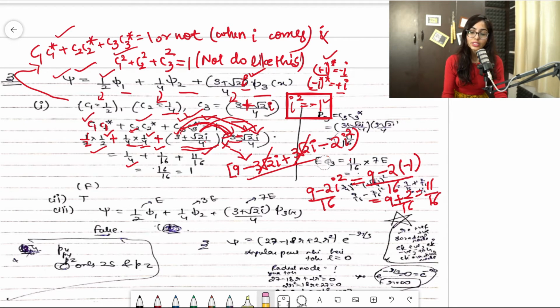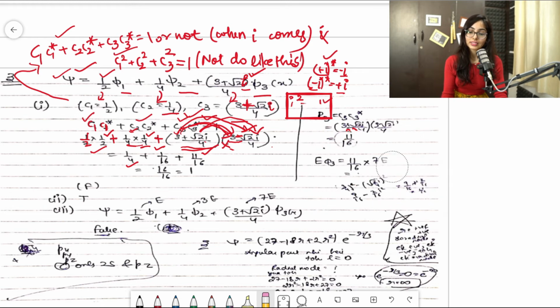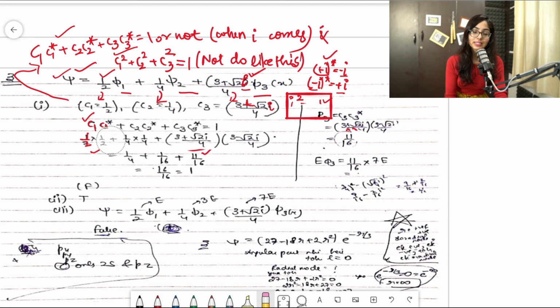The only thing you need to take care of is that i times i star will become minus i. This minus i star will become plus i, and everything is the same. So when I add this up, it is 1 by 4 plus 1 by 16 plus 11 by 16. So I'll get 16 by 16, guys. You can do it, it's simply an LCM thing.